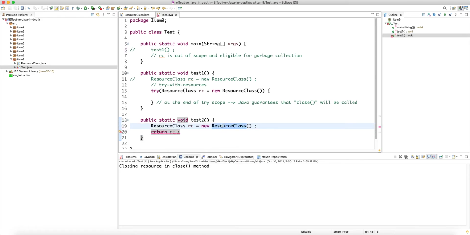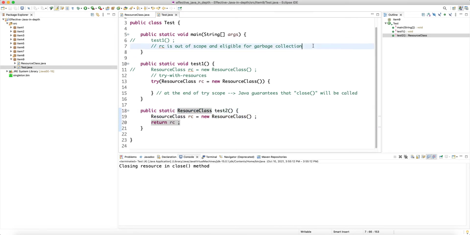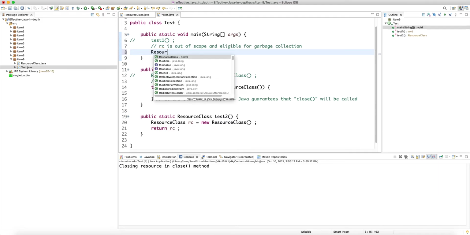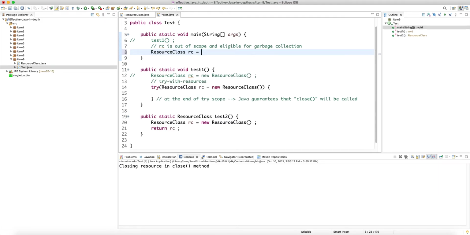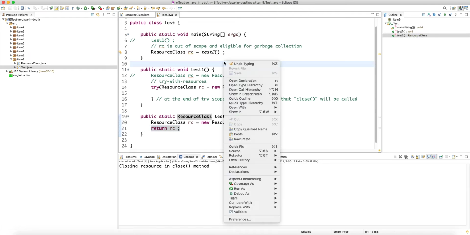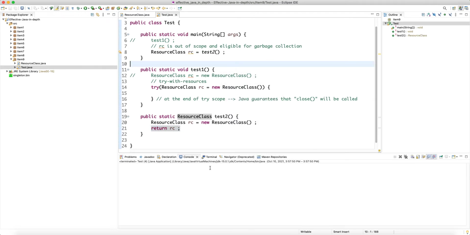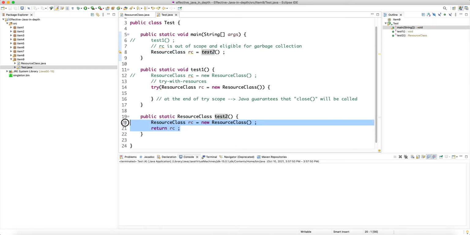And then we're going to change the type here. So let's say ResourceClass rc is test2, right? So this static method creates our resource object and returns the reference to it. Obviously if I call this, the close is not going to be called, so we still have a resource leak, or the resource is never returned back to the OS. So what do we do in this case?